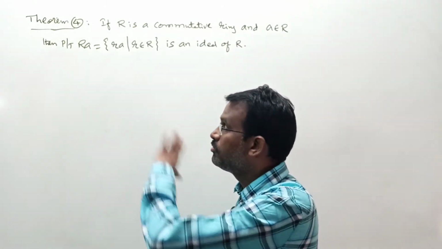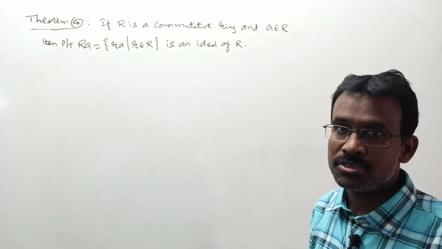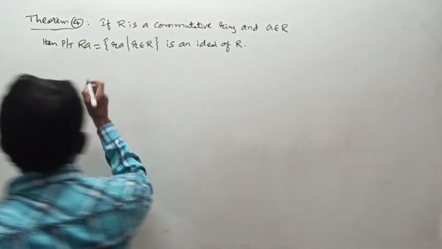I mean, this proof you have to write in the other theorem also. The statement is completely clear for you.